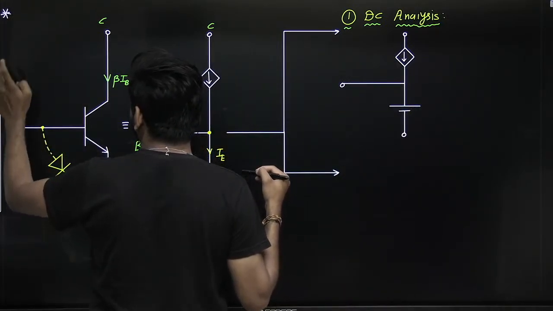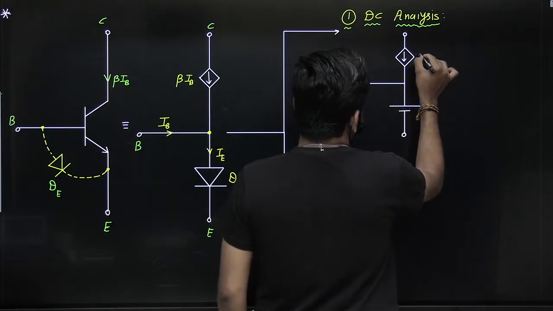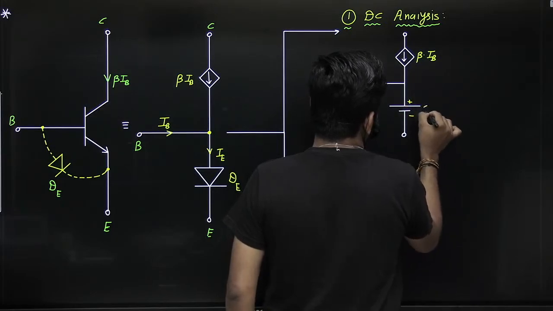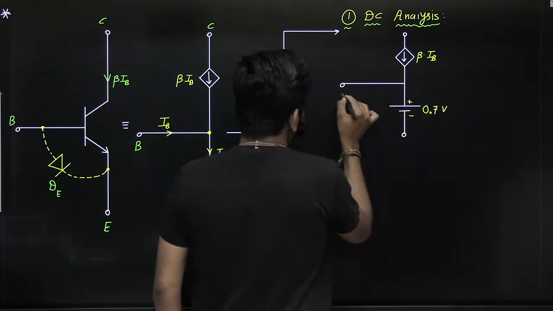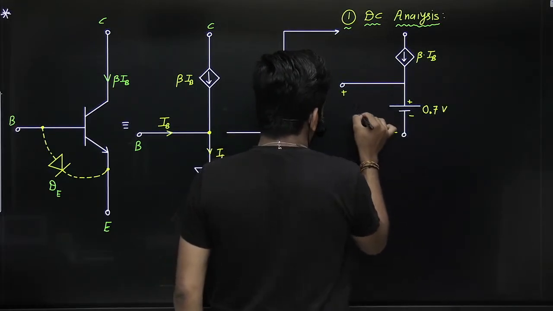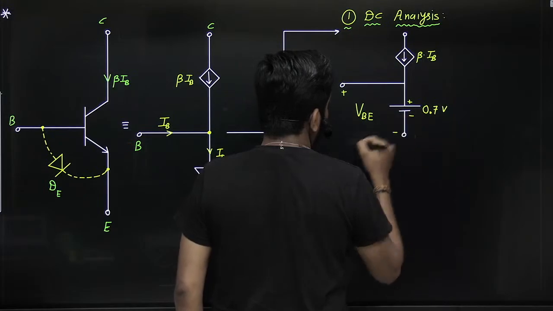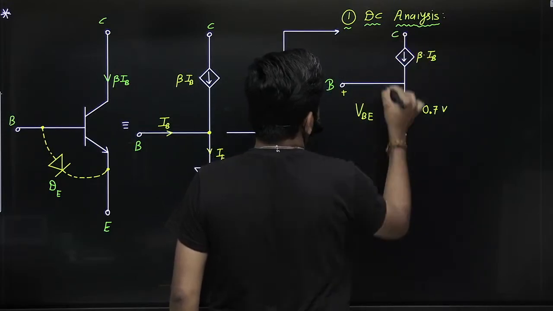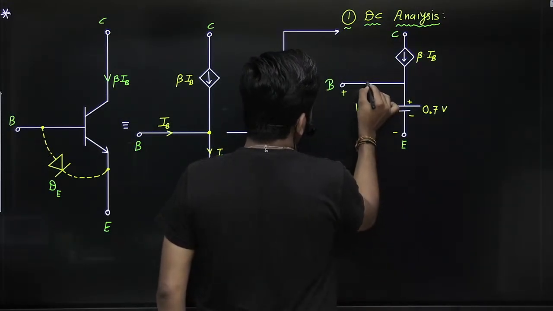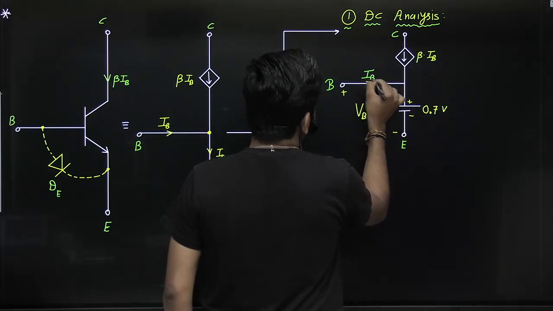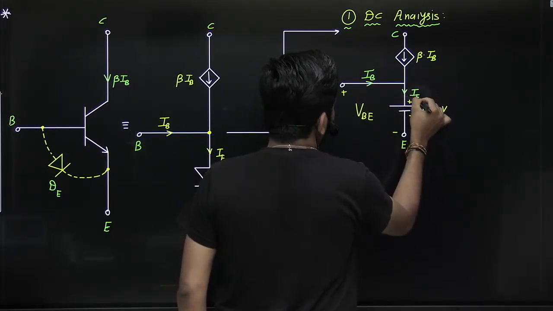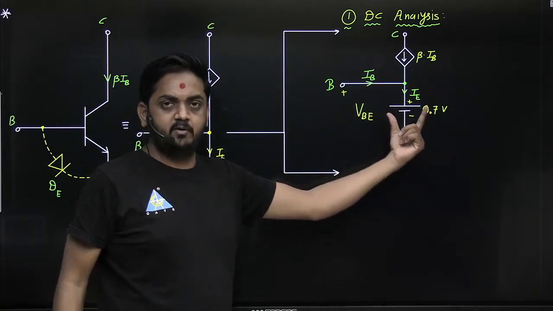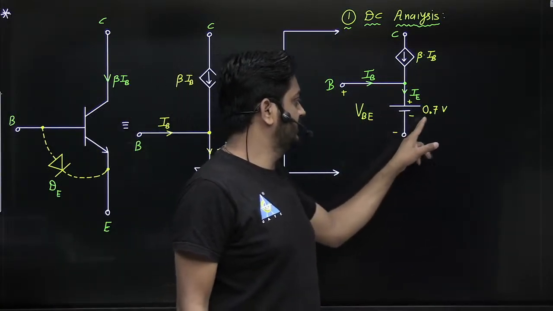If you are doing the DC analysis or Q point analysis or operating point analysis, then this will be the equivalent circuit. This is the beta IB current, IC, and this is plus minus 0.7 volt, which is nothing but what? Between base and emitter, VBE, guys. VBE is equal to 0.7 volt. This is base, this is collector, and this is the emitter. This is your base current and this is your emitter current. Simply you have to replace this diode with a battery of 0.7 volt. By default we are considering it is made up of silicon, that's why I am writing 0.7 volt, guys.